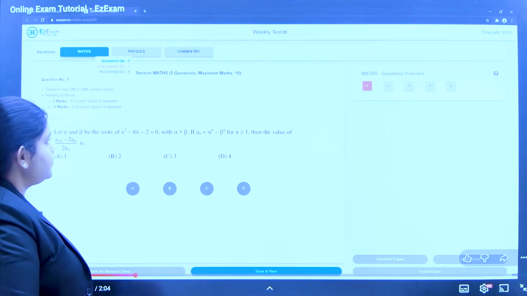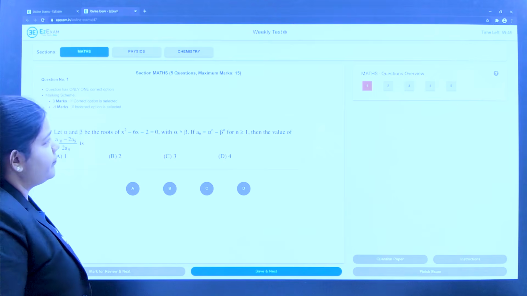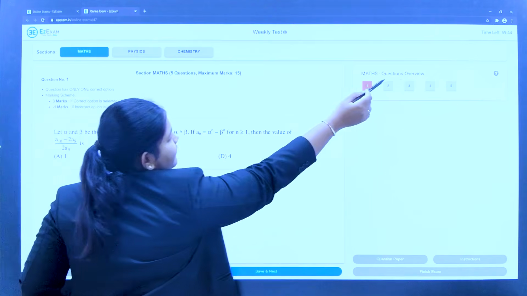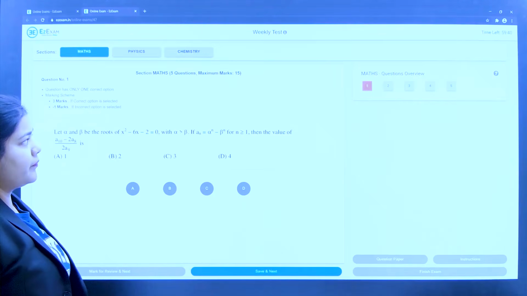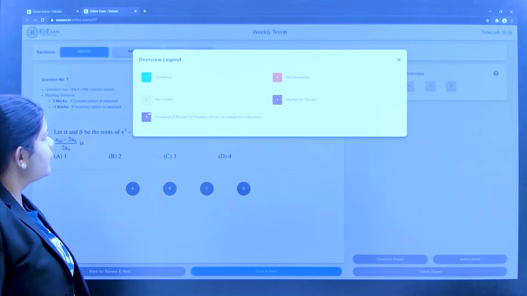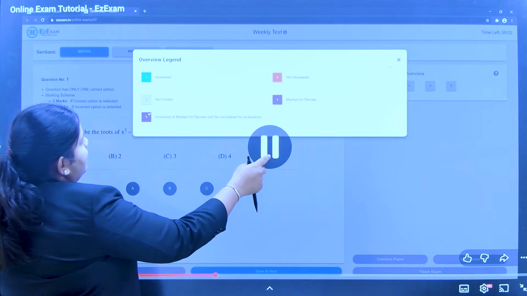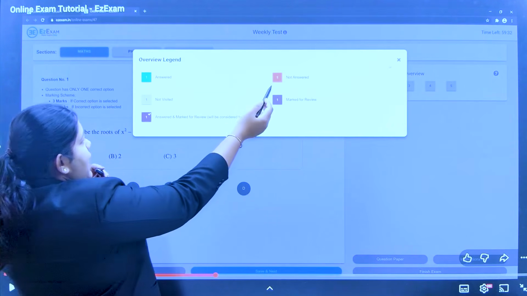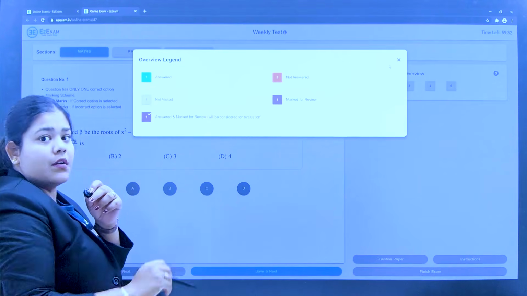At any time, for every section, the questions overview is available on the right side, showing the status of all questions. Initially, all questions are listed. When a question is viewed, it's marked red and it changes to green when a response is saved. If you have not answered it, it will show the red color. If you have answered it, it will show the green color.